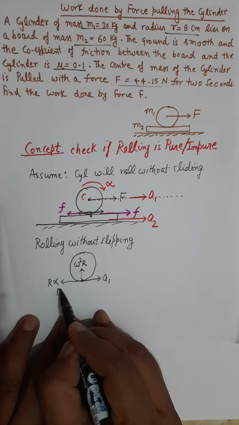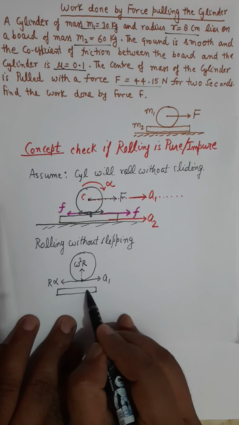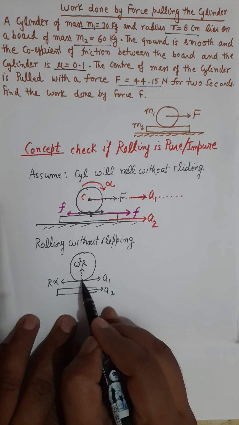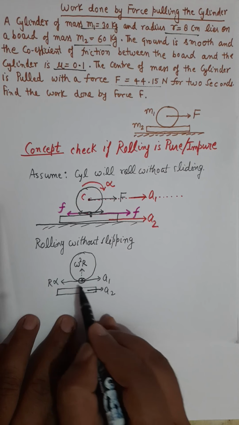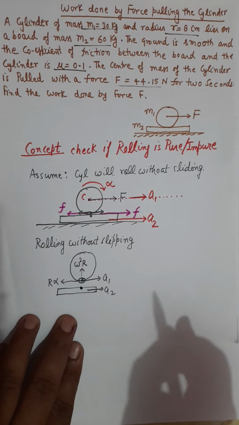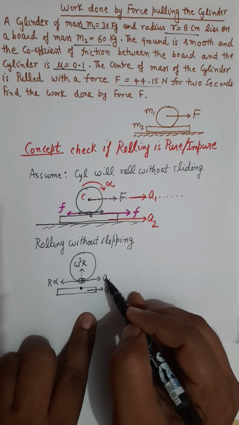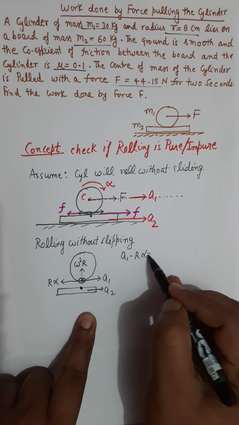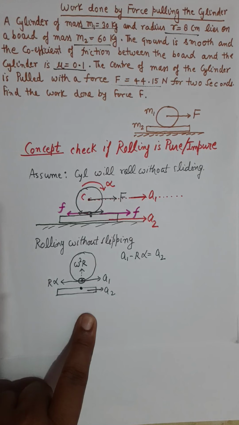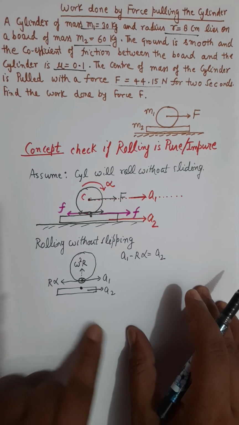The platform below the cylinder has acceleration a2. For rolling without sliding, this point and the platform must have the same tangential accelerations, and therefore a1 minus r alpha should be equal to a2. That's the condition for rolling without sliding.